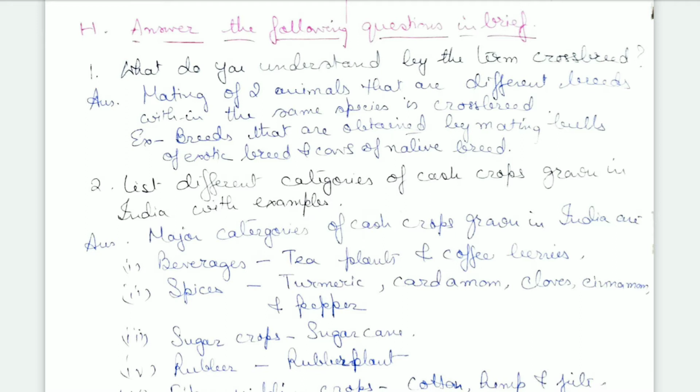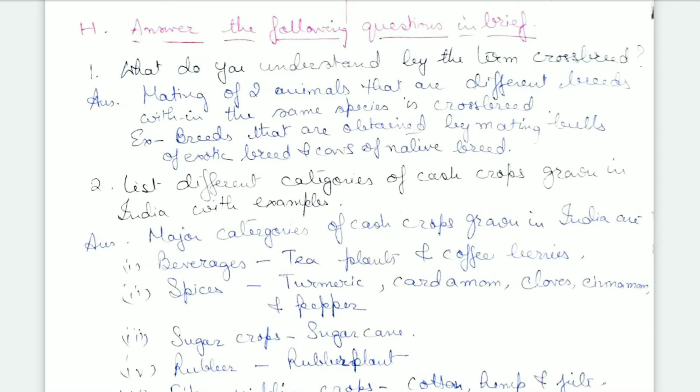Today I've come to discuss the rest of the remaining question answers of this chapter, that is food production and management, according to ICSE syllabus class 8. Okay. So I'm starting with the answer the following questions in brief.